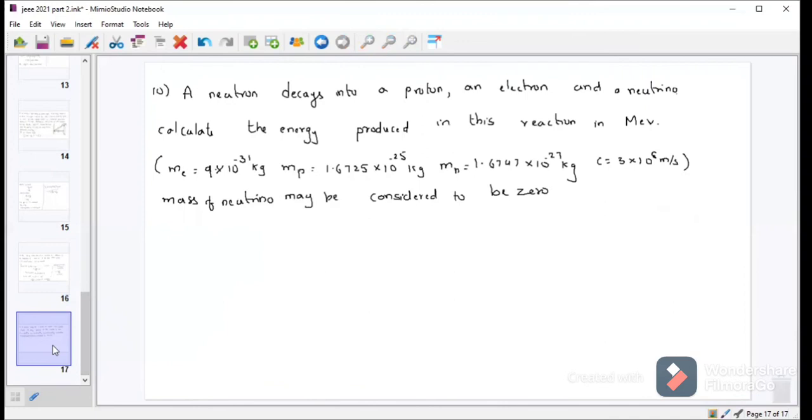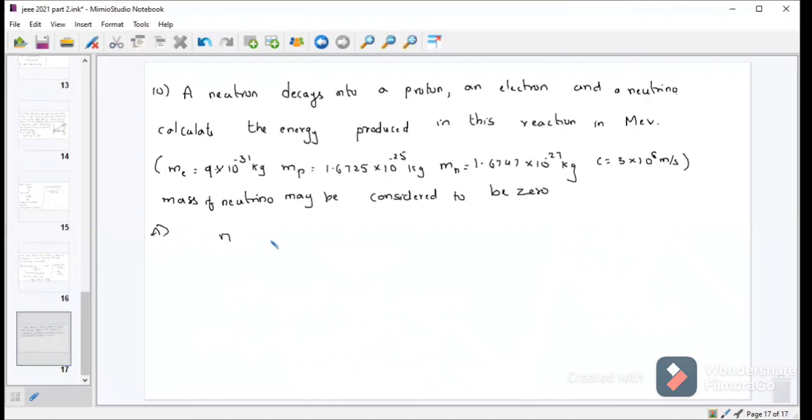Moving to next question. A neutron decays into a proton and an electron and a neutrino. Calculate the energy produced in this reaction in million electron volts. He had given the mass of electron, mass of proton, and mass of neutron. You were saying that mass of neutrino can be considered as 0.